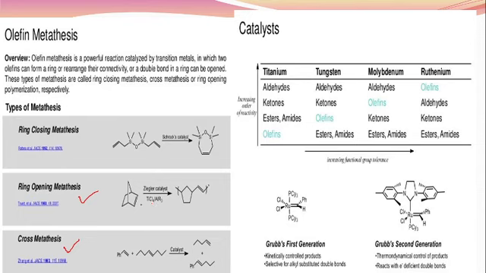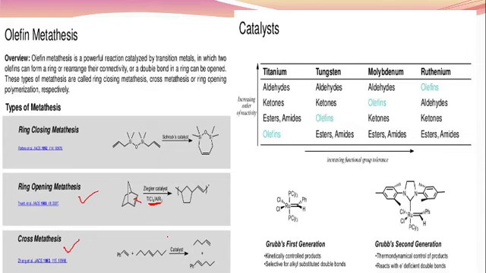Next is ring opening. Here this is the cyclic compound. By using titanium chloride as the catalyst, this bond is broken and the ring is going to open. This is called ring opening metathesis. Next is cross metathesis. Here the phenyl ring is attached to the longer compound, and this longer compound is attached to the smaller alkene compound using the catalyst. This is called cross metathesis.